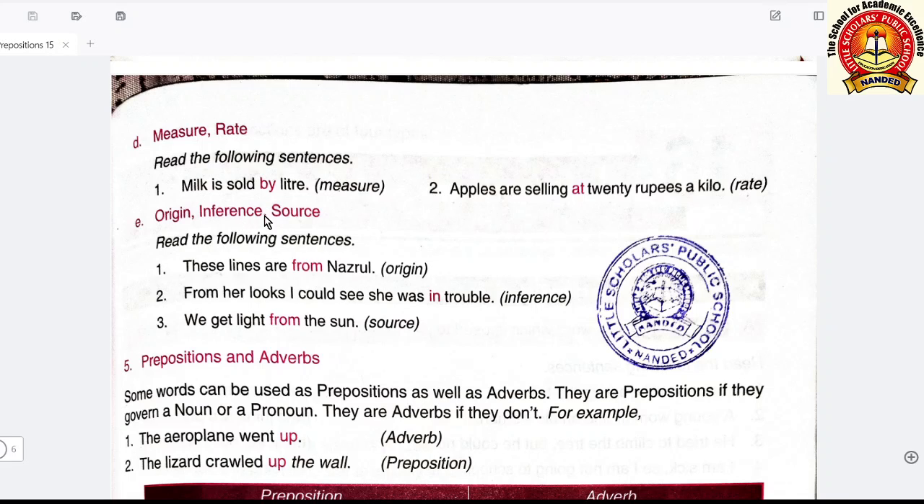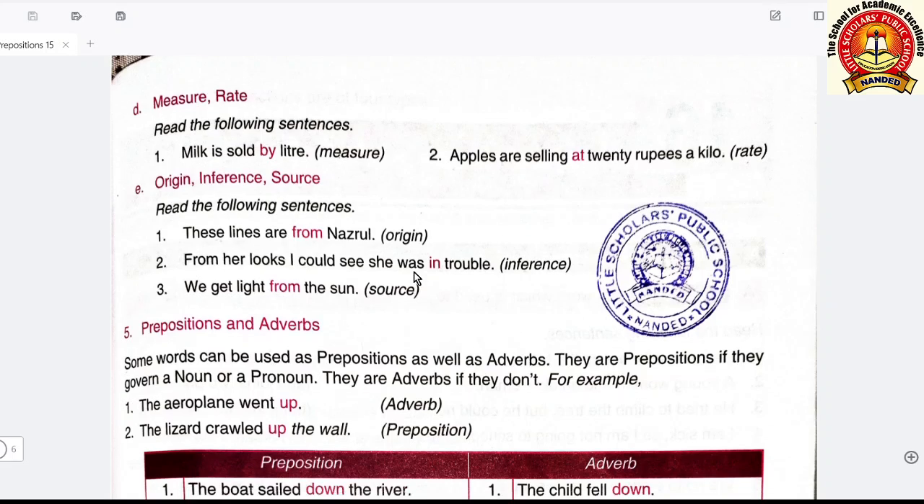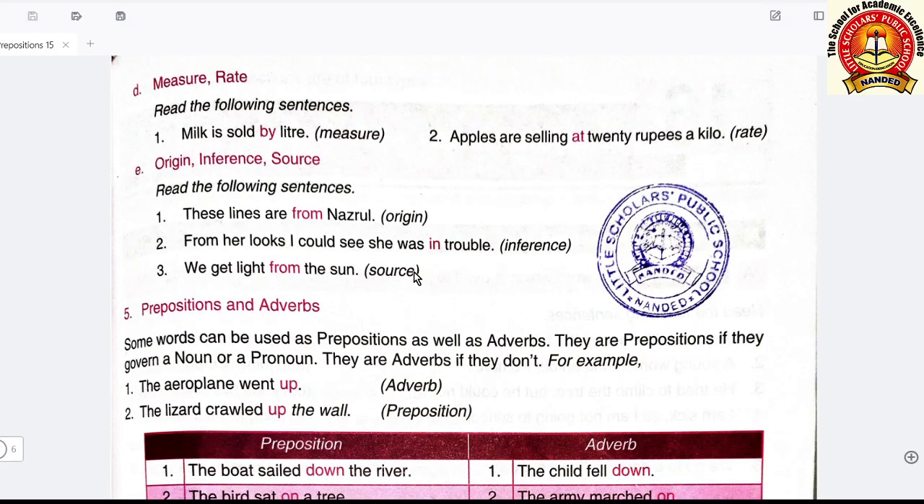Origin, inference or source. Read the following sentences. These lines are from Nazrul. This is origin. From whom? From Nazrul. From her looks, I could see she was in trouble. This is inference, means this is the judgment, your conclusion. She was in trouble. We get light from the sun. This is also a source.